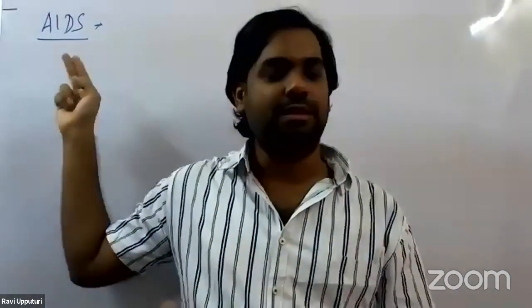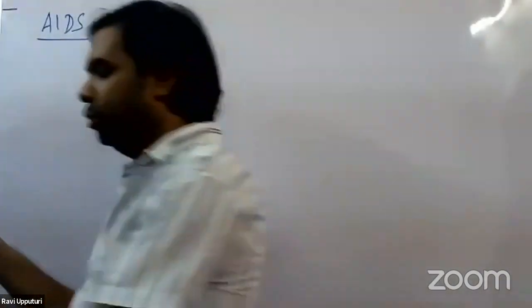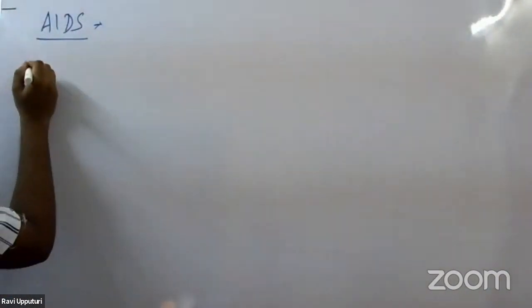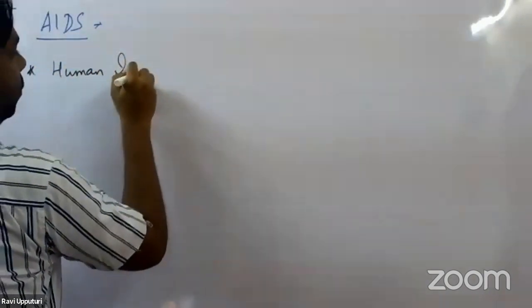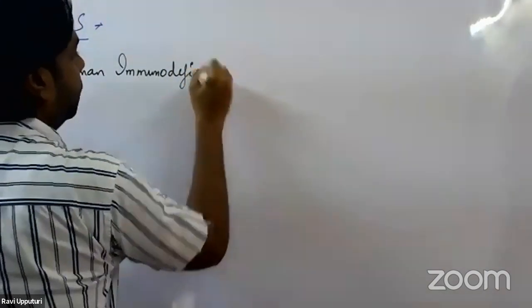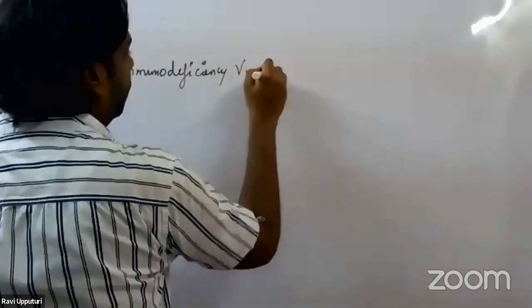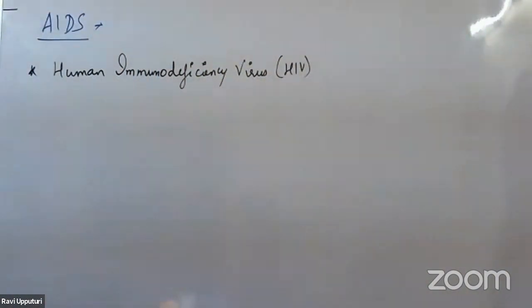Here AIDS is actually caused due to exposure to a biological agent, a virus called the human immunodeficiency virus, abbreviated as HIV. This human immunodeficiency virus leads to the disease called AIDS.